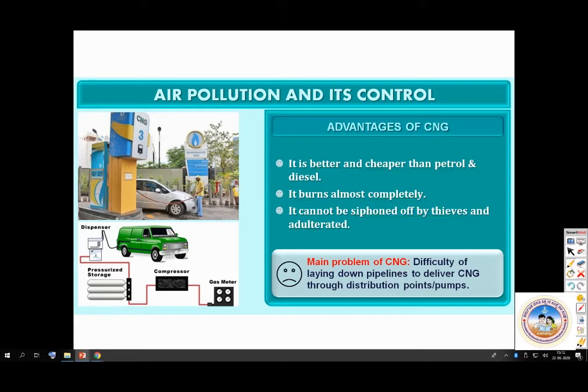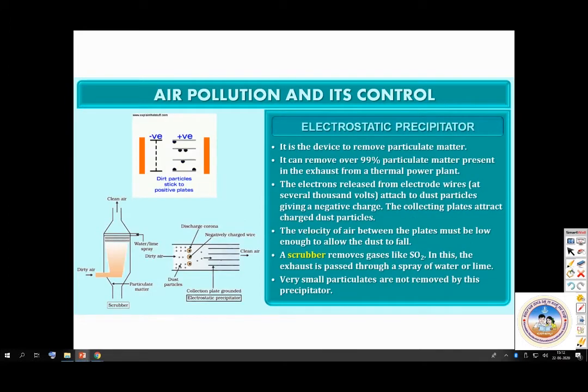Then electrostatic precipitator, will come to it. So we can reduce pollution by using CNG and catalytic converters. But on a large scale, for example in all these thermal power plants, what can be done? We use electrostatic precipitator. It is a device that removes particulate matter. It removes over 99% of particulate matter present in the exhaust from thermal power plant.